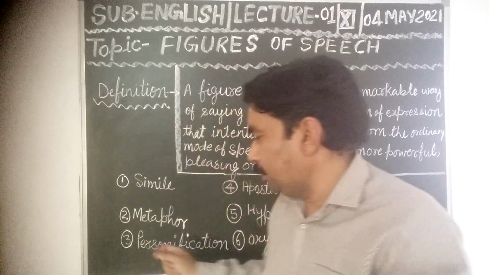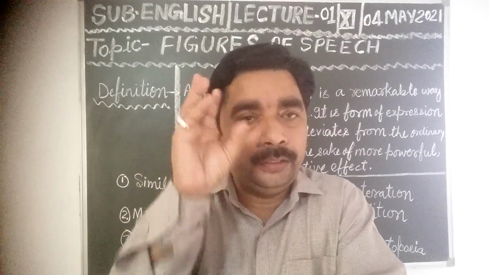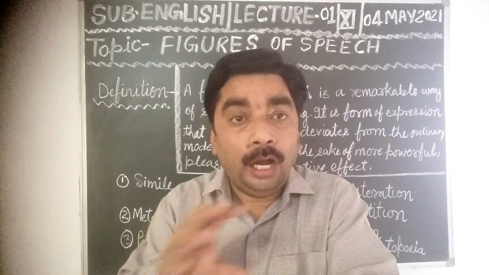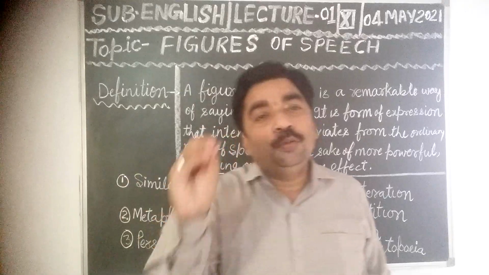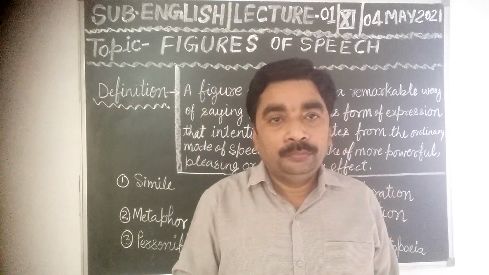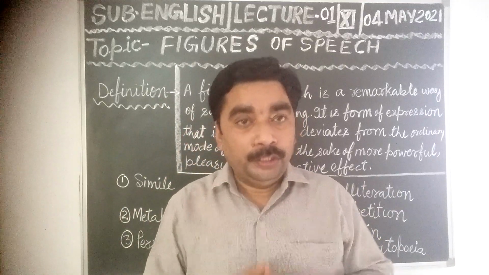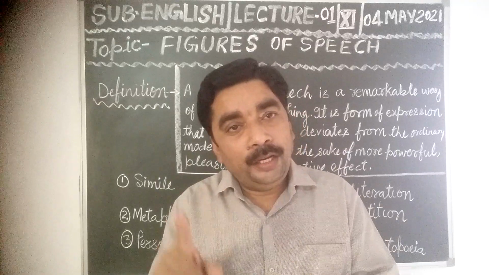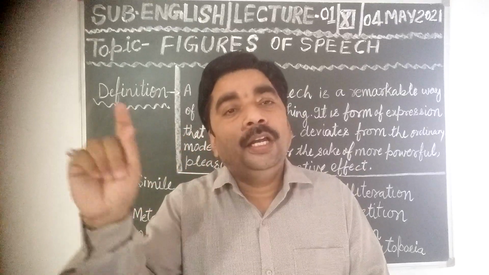Last example of this personification. Love is blind. How, love is an abstract idea? A person who is having eyes can be blind, but how can love be blind? But here in this sentence, love has been personified, or it is working as a living being.